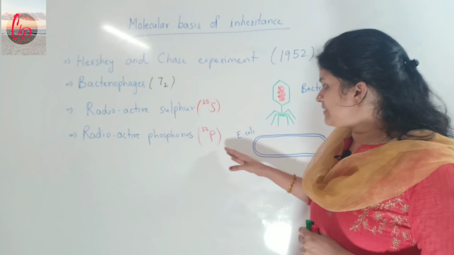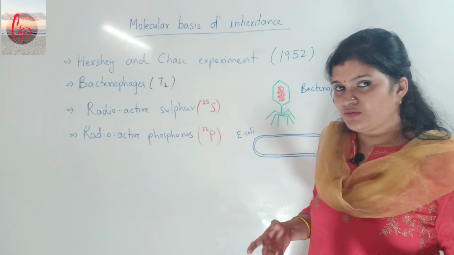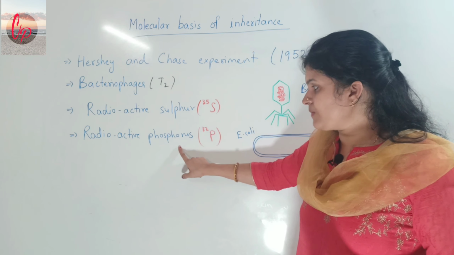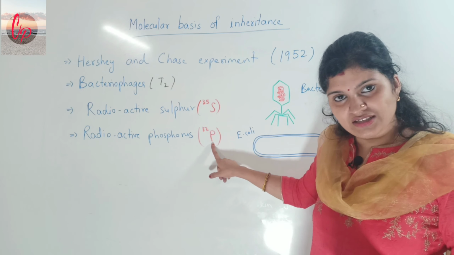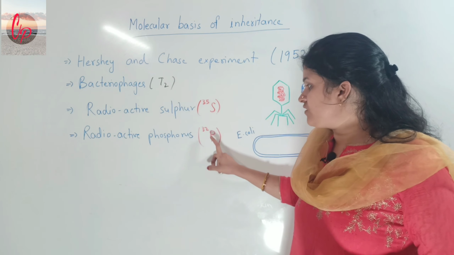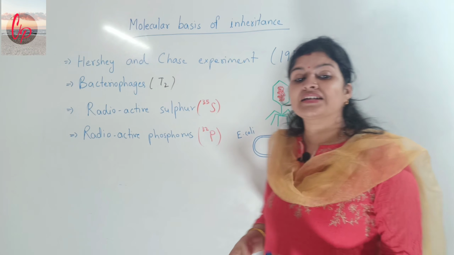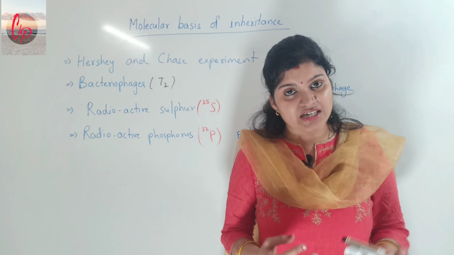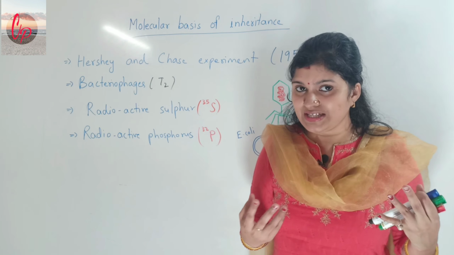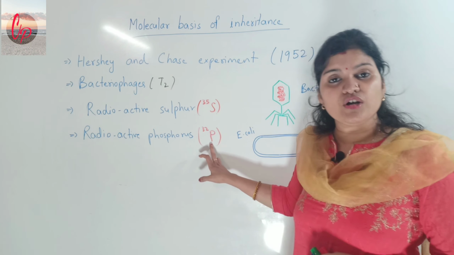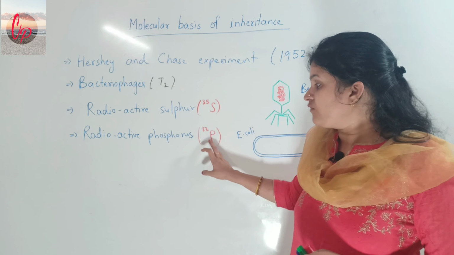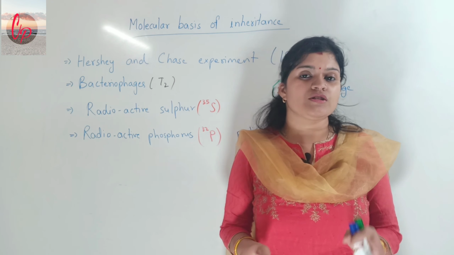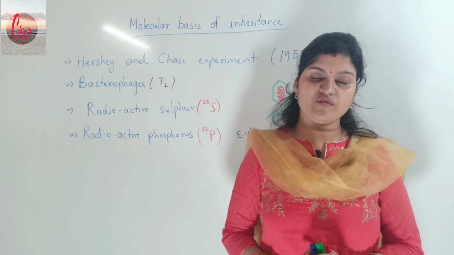It is very easy to understand that the bacteriophage developing in the medium with phosphorus 32 will have radioactive DNA, because P is for phosphorus, and the phosphate group is present in DNA but not in proteins.